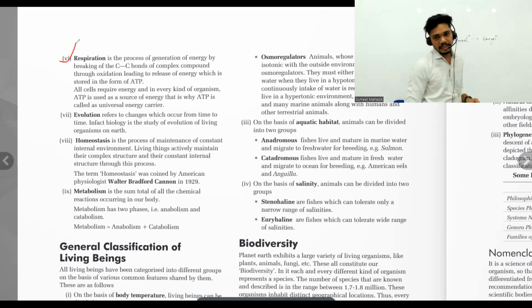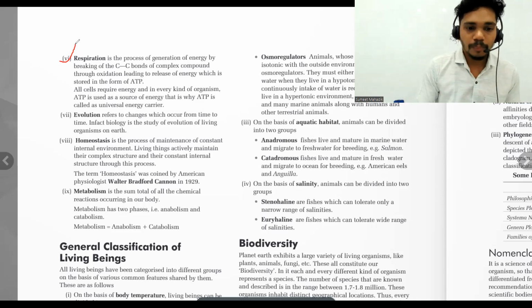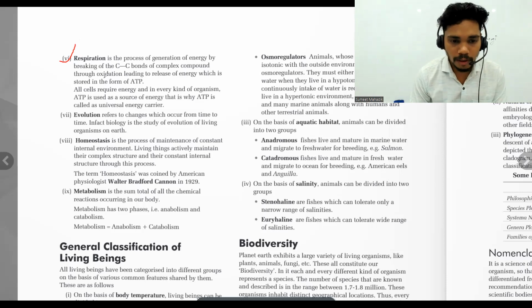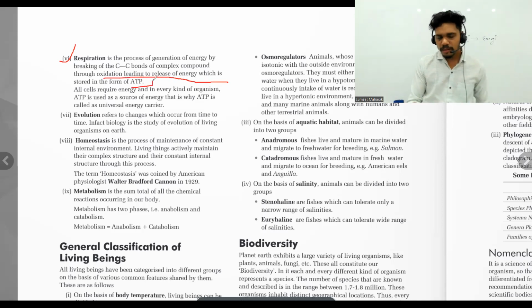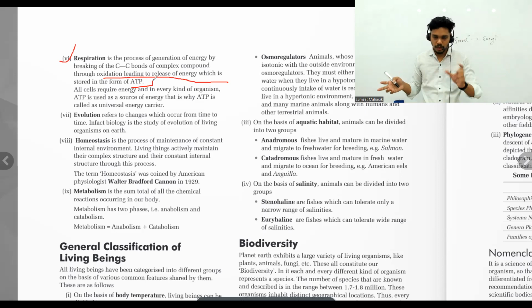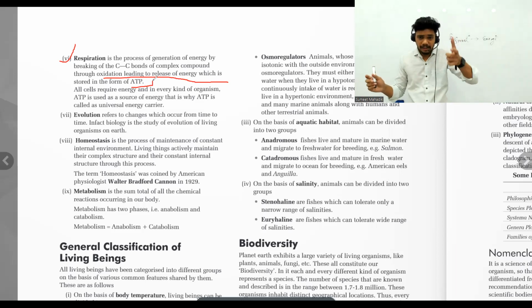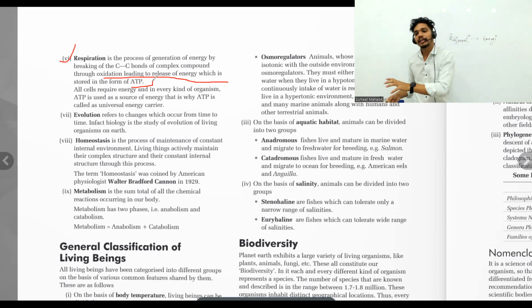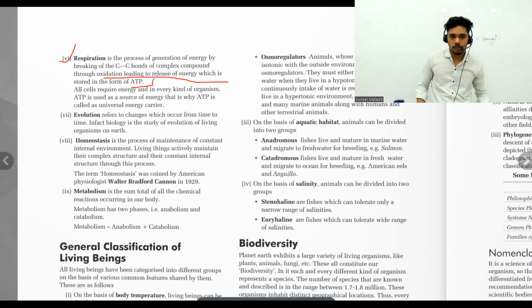Okay, energy synthesis. So, breaking of the C-C bond, that is carbon-carbon bonds of a complex compound through oxidation, leading to the release of energy, which is stored in the ATP. So, what is this? With the carbohydrate, for example. From the carbohydrate, a starch is there. From the starch, we get glucose. From the glucose, we are cleaving the C-C bonds. And the moment we cut it, we get energy over there. So ultimately, complex food को क्या बनाना है, simpler food में बनाना है, we are getting the energy over there.